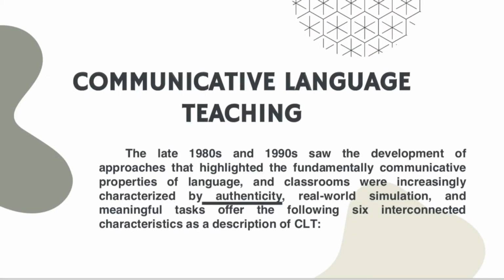Communicative language teaching. The late 1980s and 1990s saw the development of approaches that highlighted the fundamentally communicative properties of language, and classrooms were increasingly characterized by authenticity, real-world simulation, and meaningful tasks. Here are the following 6 interconnected characteristics as a description of CLT.